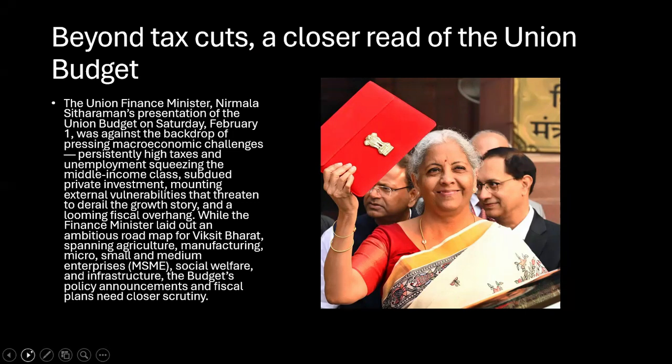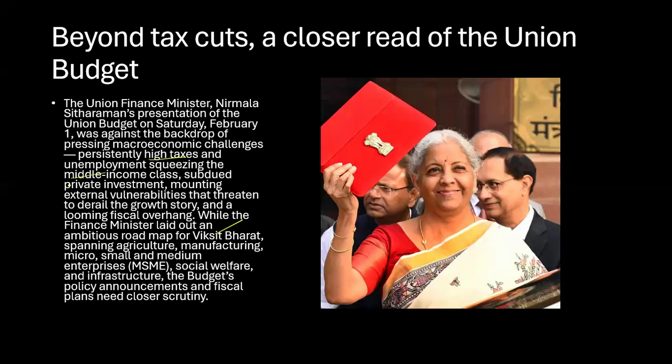We'll see what is the backdrop of the budget. So key issues include, what are the issues that we have here? You can see persistently high taxes, unemployment, a lot of slow private investment, external vulnerabilities, and a lot of fiscal concerns when it comes to the budget. The budget focuses on Viksit Bharat. You can say Viksit Bharat is like having a better India, right?